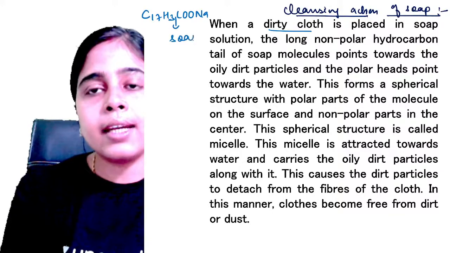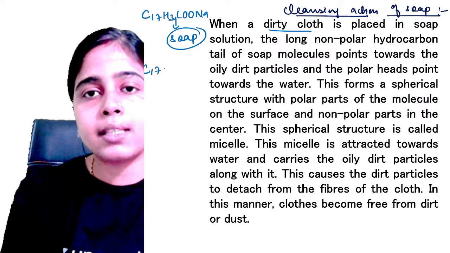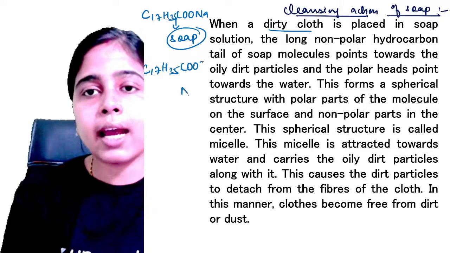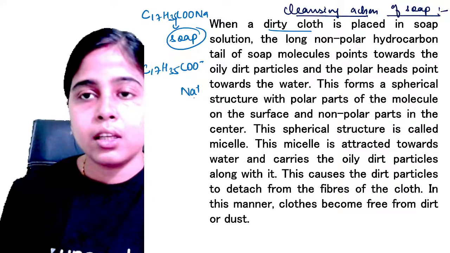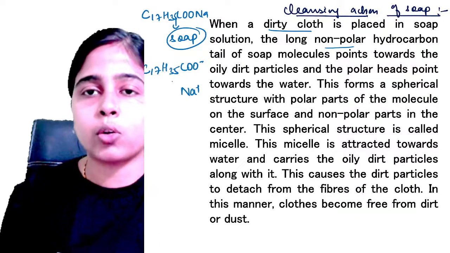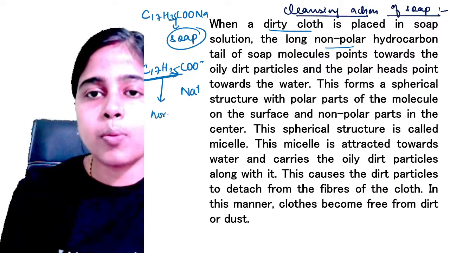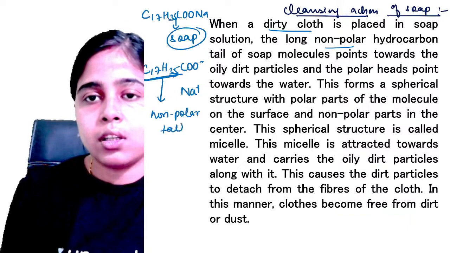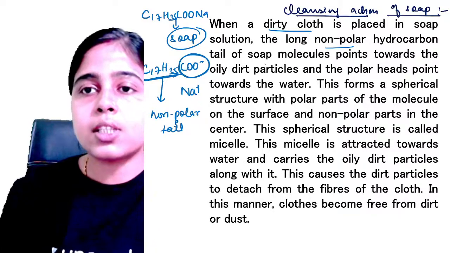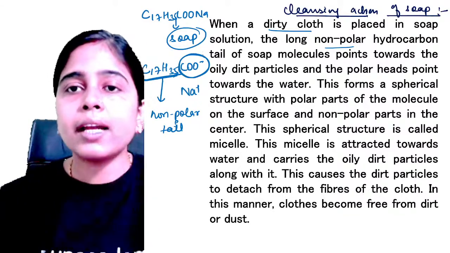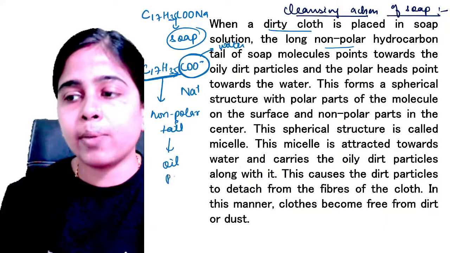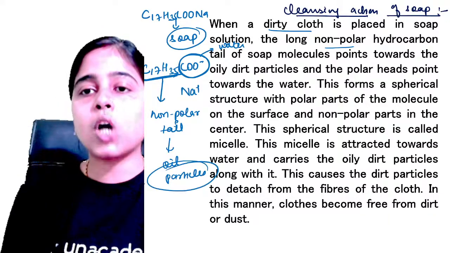When it is placed in water, it breaks down to give C17H35COO- and Na+. Clear? Now this is the long non-polar hydrocarbon tail of the soap molecule. So this is the non-polar tail, and this is the polar head of the soap molecule. This polar head will be attracted to the water particles and this non-polar tail will be attracted to the oil particles, because it is non-polar in nature.